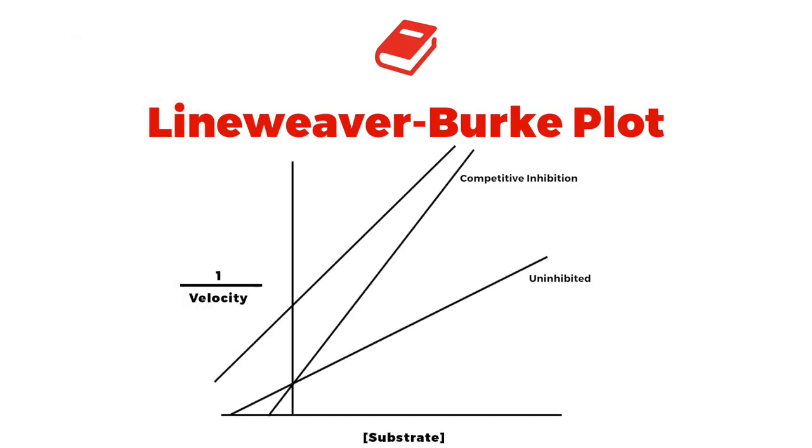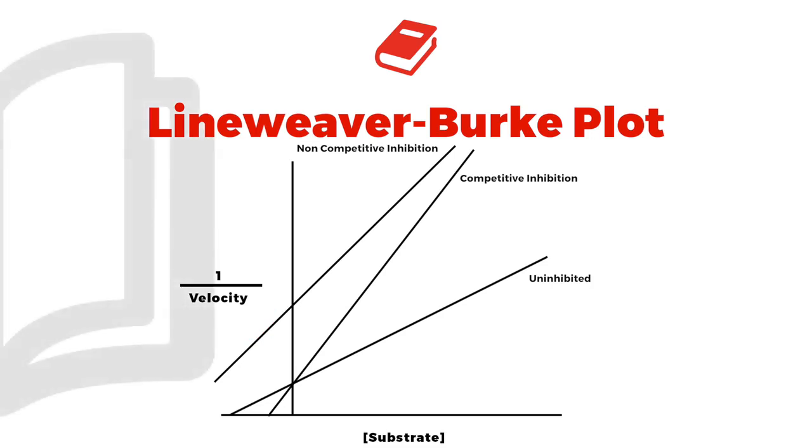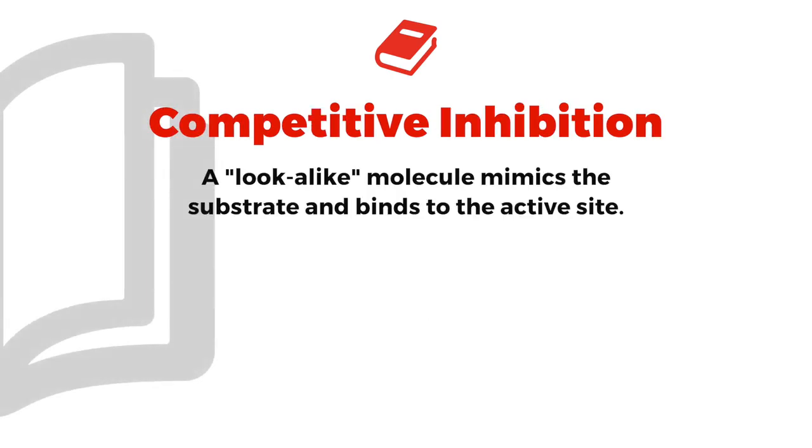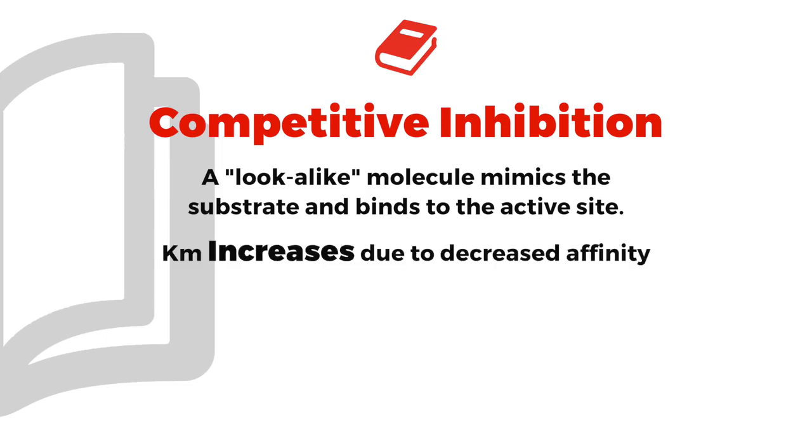Whereas with non-competitive inhibition, you end up having a shift downward of Vmax. Remember, look at the y-axis here. It's 1 over Vmax. So the bottom line is with non-competitive inhibition in a Lineweaver-Burk, it's going to shift everything up. Let me show that to you in your notes. As you look at the summary here, you're going to see underneath competitive inhibition, a look-alike molecule mimics the substrate and binds to the active site. And it goes on to say in the bullet point, Km increases due to decreased affinity.